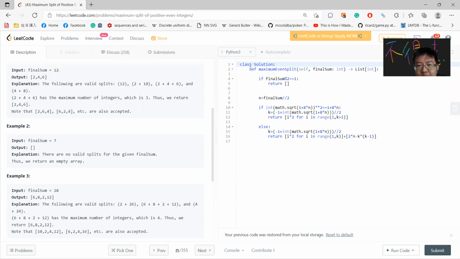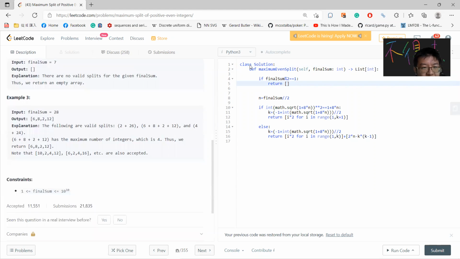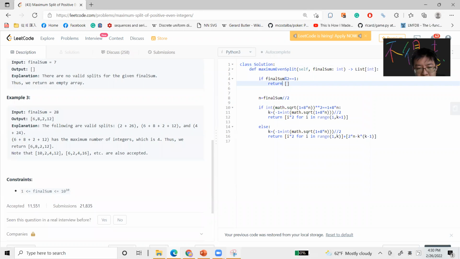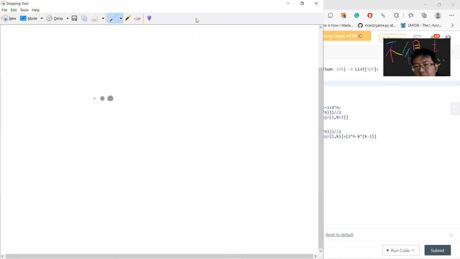So you can easily write that if your final sum is not divisible by 2, then you should return empty immediately. Okay, so this is a simple result. And 28, you can write 2, 6, 8, 12, and if you see that, you can write 2, 4, 6, 16. So this just tells you the answer, right?